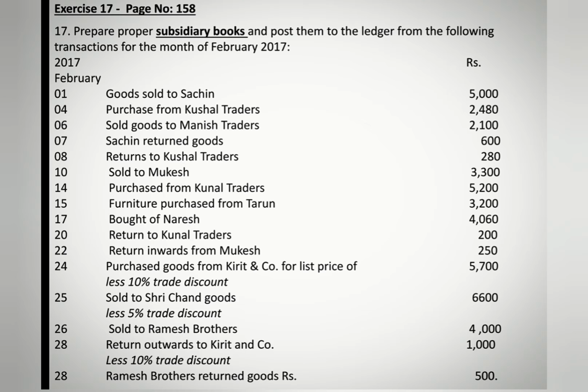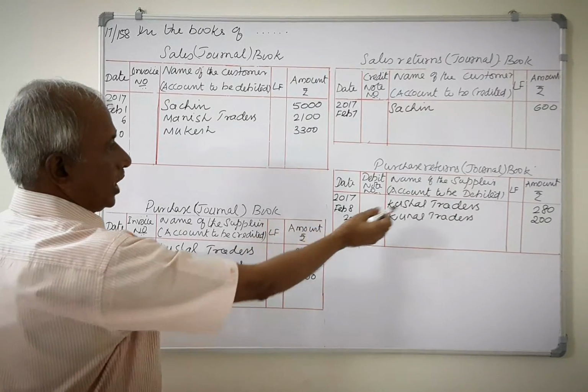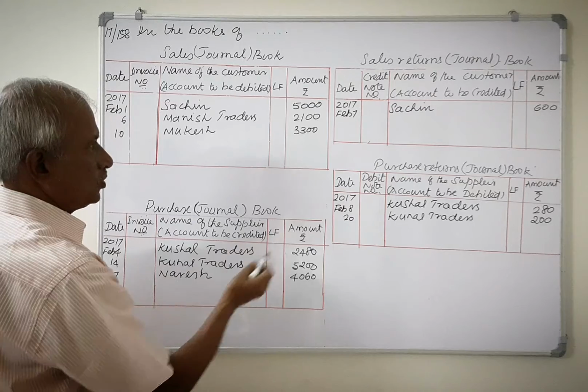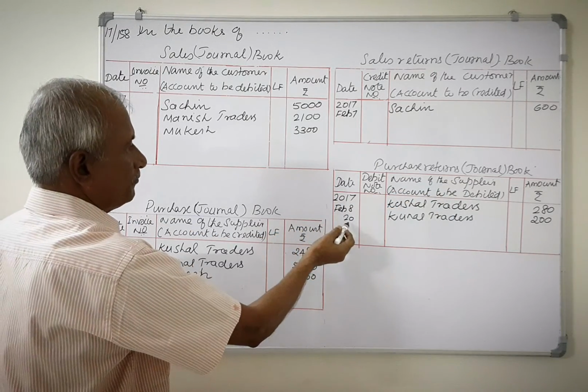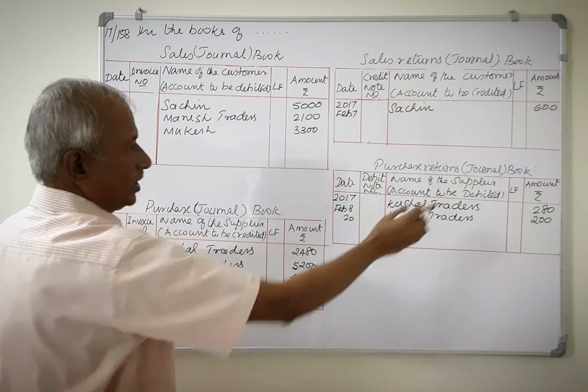February 20th, return to Kunal Traders 200. It is a purchase return, so it should be recorded in purchase returns book. Kunal Traders appears in purchase book, so it is purchase returns. So 2017, February 20th, Kunal Traders 200.